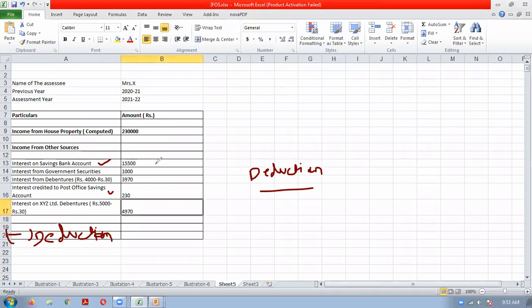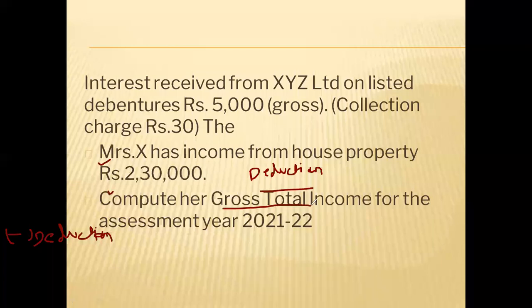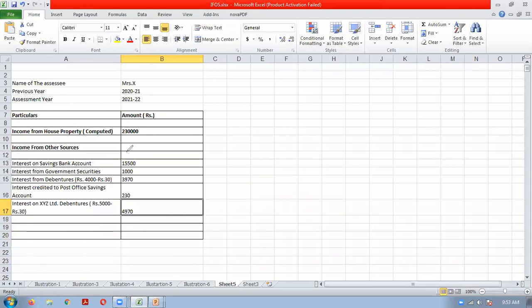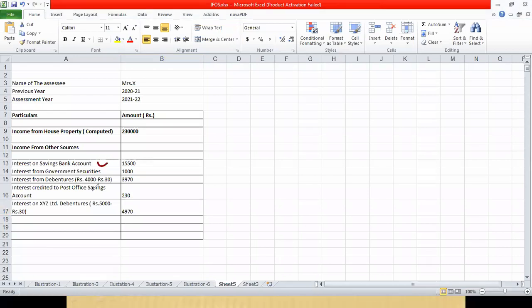But here we are going to calculate the gross total income. That's why we have included the saving bank interest and post office saving bank interest in the calculation. Otherwise, some confusion may be there because normally saving bank and post office saving interest deduction is allowed. Later on. But for calculating gross total income, this should be included in the total income.